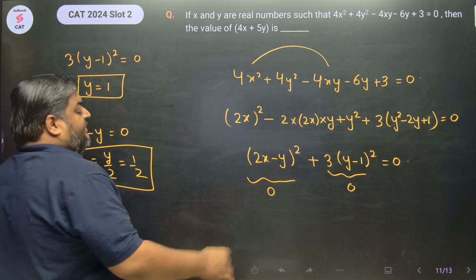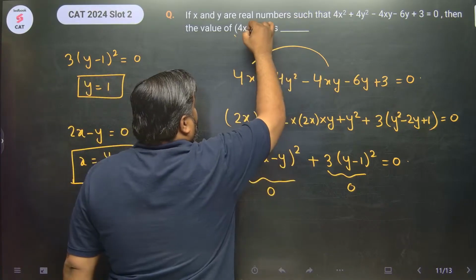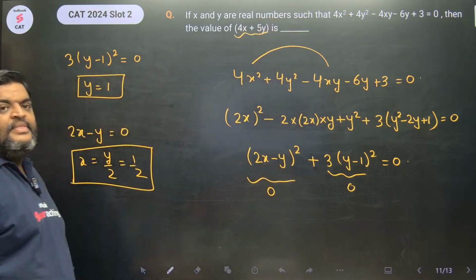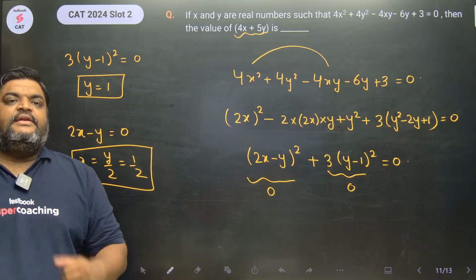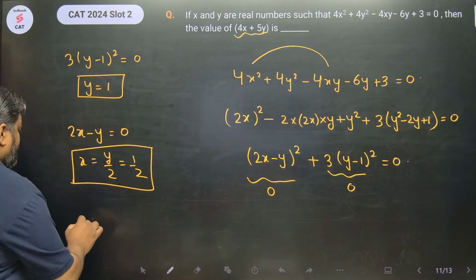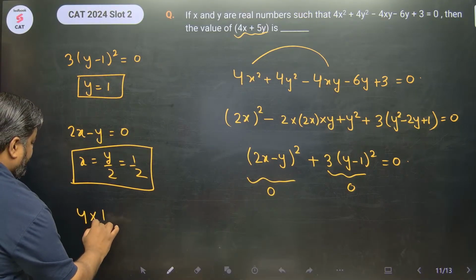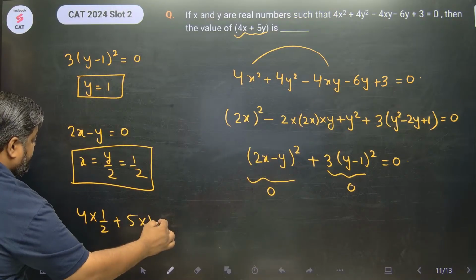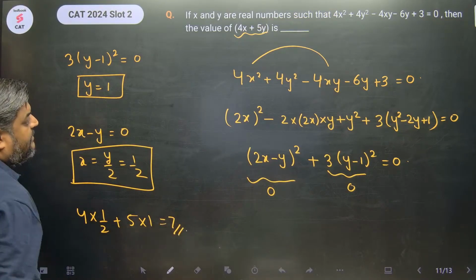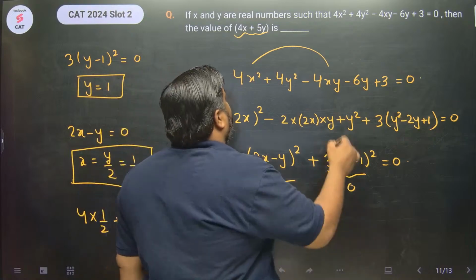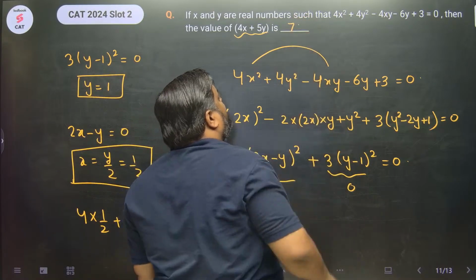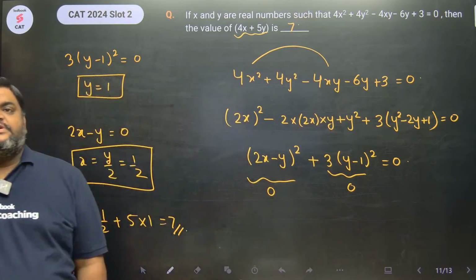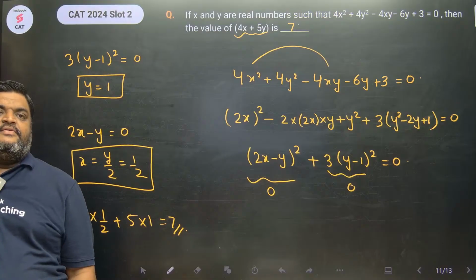We have to find the value of 4x plus 5y. So 4 into half plus 5 into 1. This is 2 plus 5, 7. Correct answer to this question was 7. Very good.